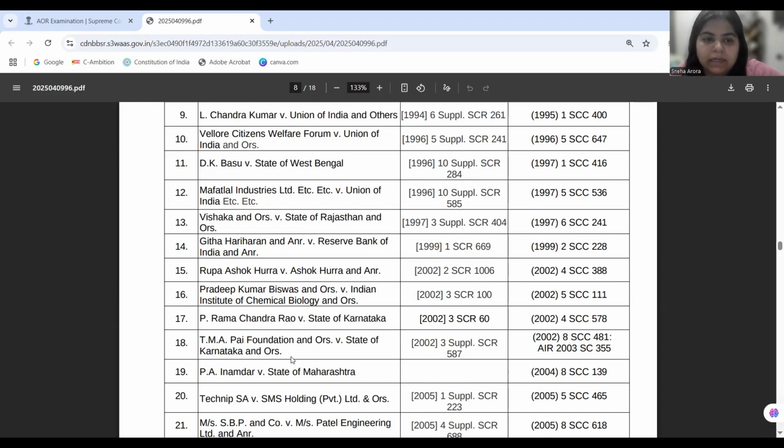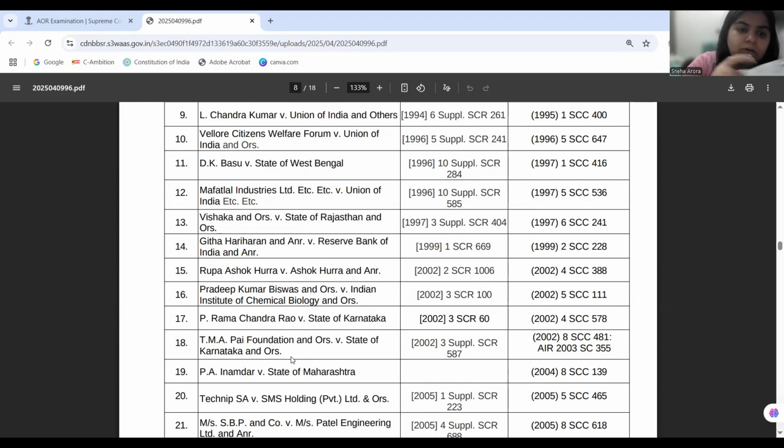What is the function the entity is discharging? What is the control of the government that is being exercised? How are the finances being made? What is the shareholding of the government? And what is the extent of financial aid that is being given by the state to the industry, that helps in determining whether the entity is a state or not, right?